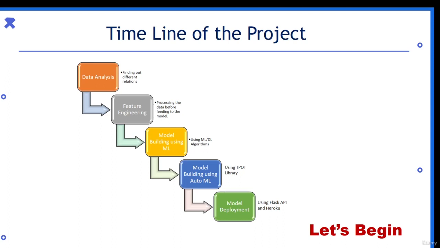Then after comparing results, we'll select one best model and use Flask API to deploy it. That will be the model deployment. So at the end of this project, we'll be able to do all of these things. It is a pretty exciting project. So let's begin.